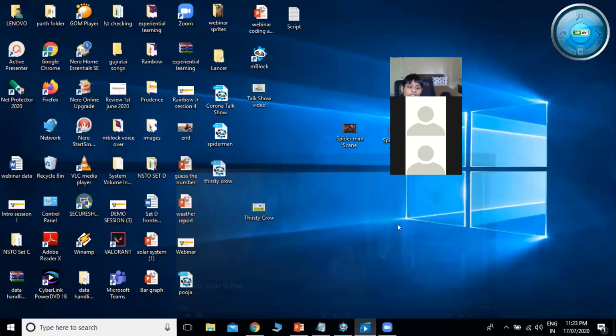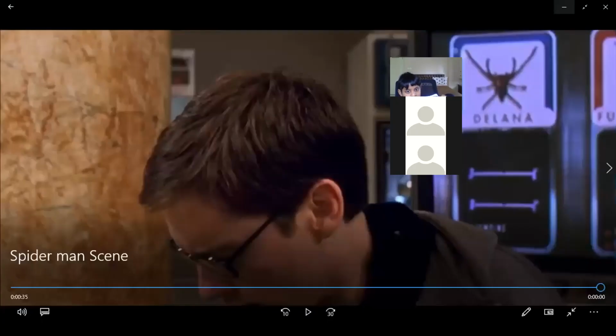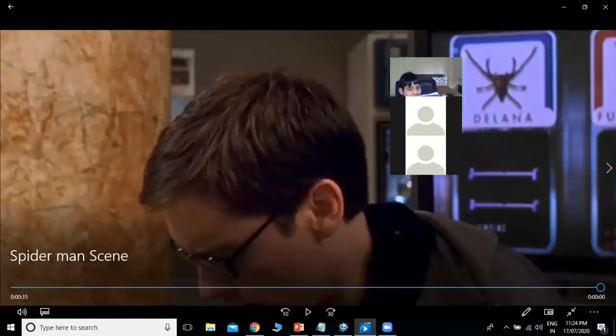Okay, so this was the movie scene where Peter Parker and his friends went to the museum, and there the spider bites him and he becomes Spider-Man. So we will create the same scenario in mBlock. So this is the output that we have created.